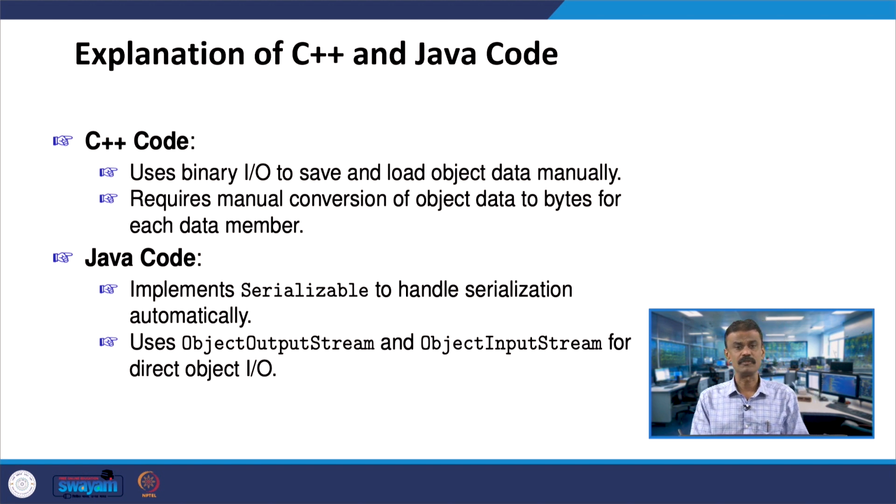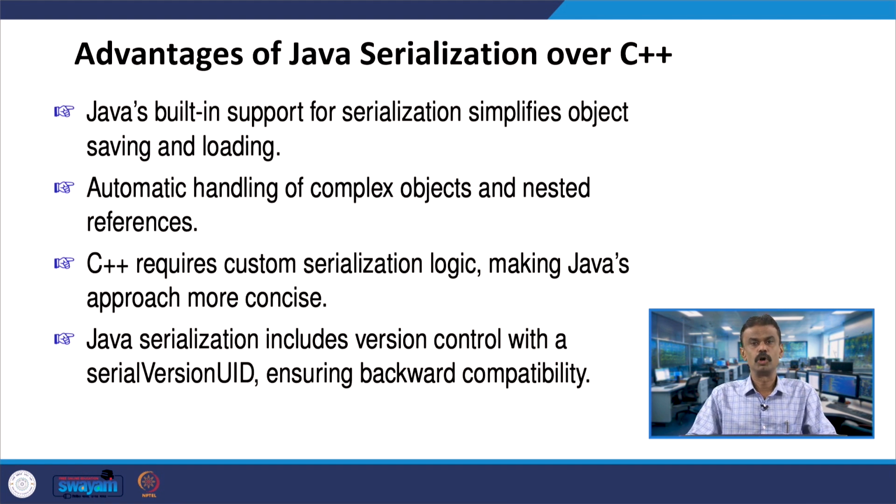Manual conversion of object data to bytes, whereas here you have used several inbuilt methods, object output stream and object input stream. These we have done in the case of Java. In fact, Java has an edge over C++ in the serialization concept, because in Java we are completely using the built-in support, whereas in C++ you have to make your own logic, which sometimes may not be correct also.